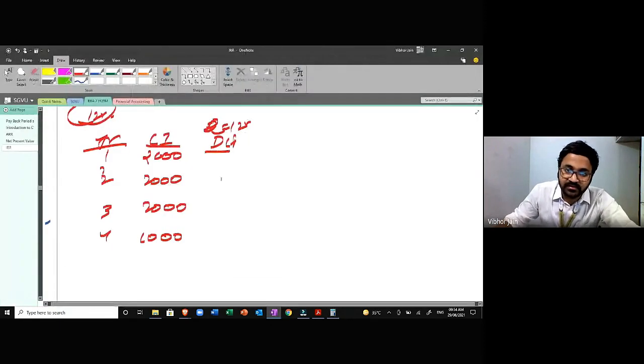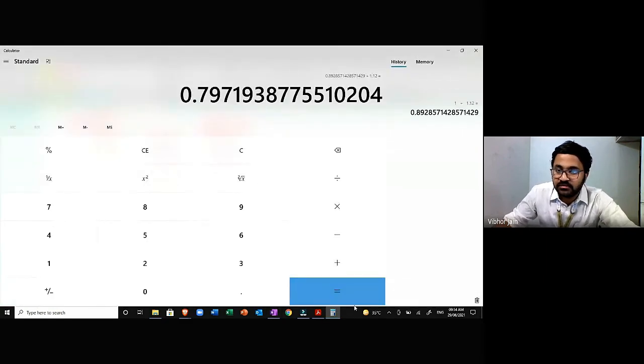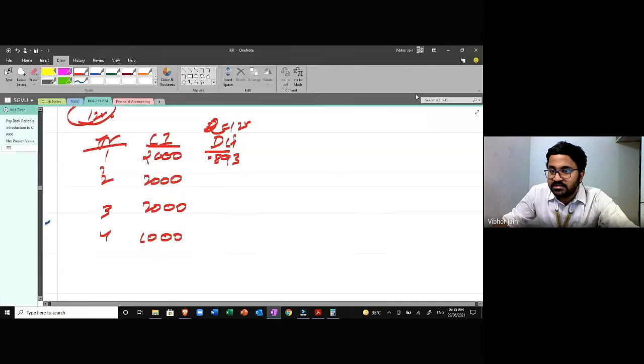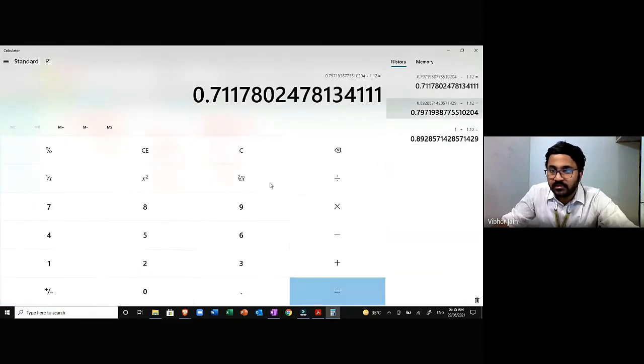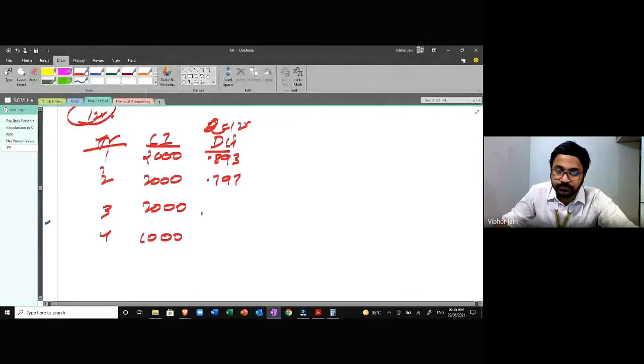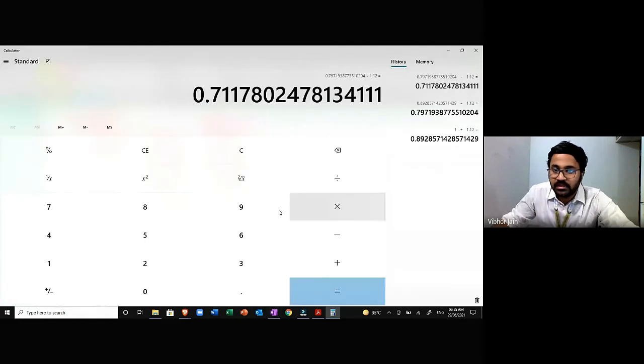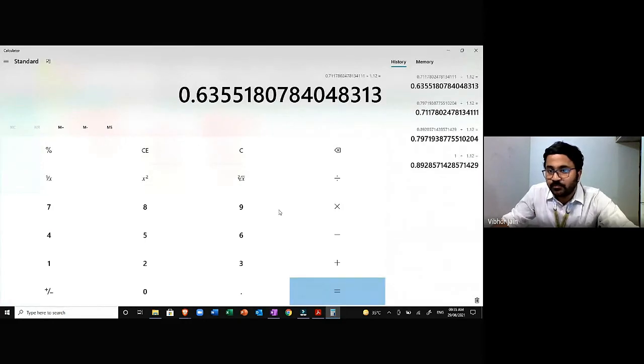Then the next is 0.797, the next is 0.712, and the next is 0.653.